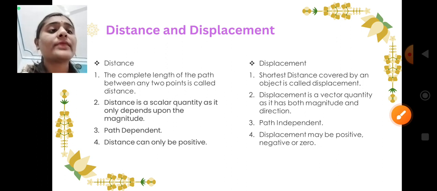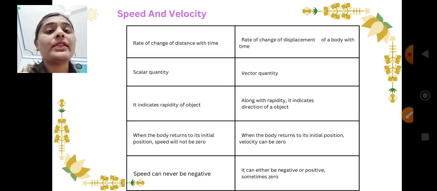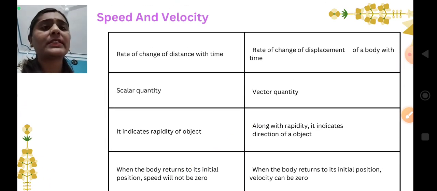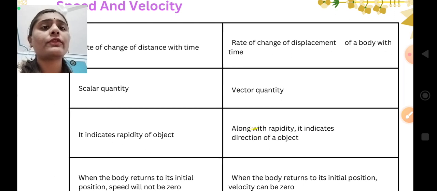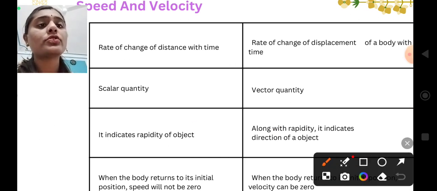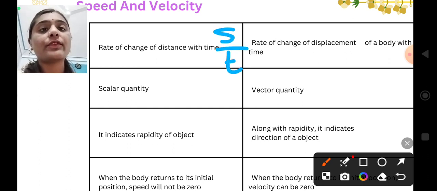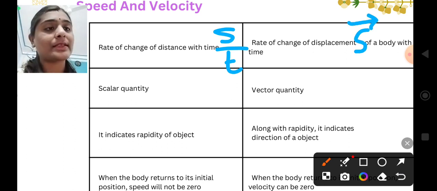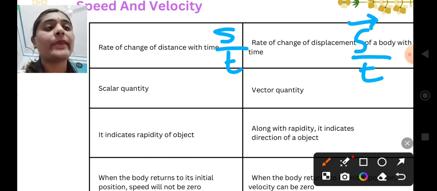Yes, now the next topic is the difference between speed and velocity. Here, rate of change of distance with time is called what? Speed. Rate of change of distance, s by t, where s is the notation for distance, so s by t is the speed. Here, rate of change of displacement, displacement we are denoting with the help of s bar, direction also matters, right? s bar by t, with respect to time only.